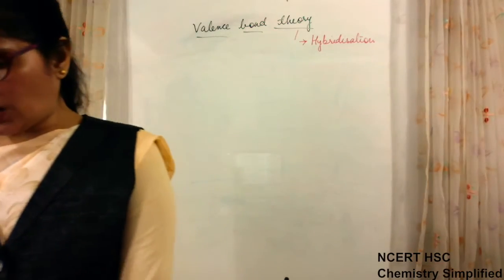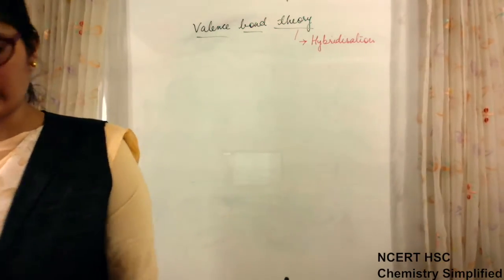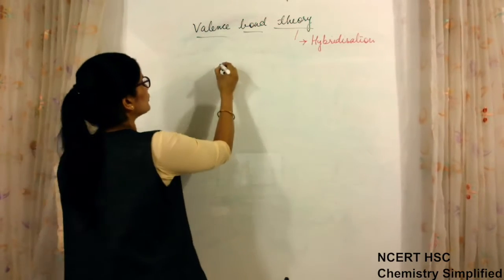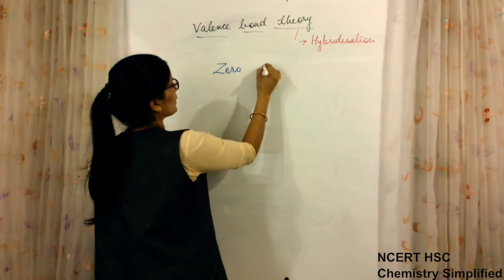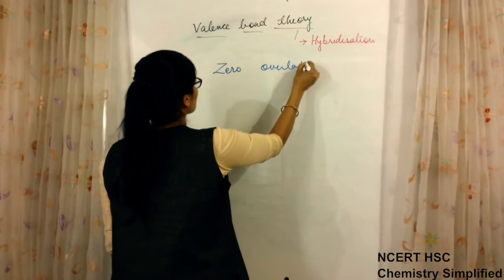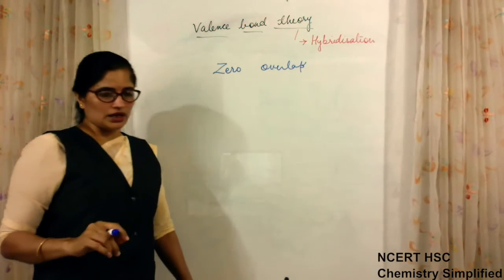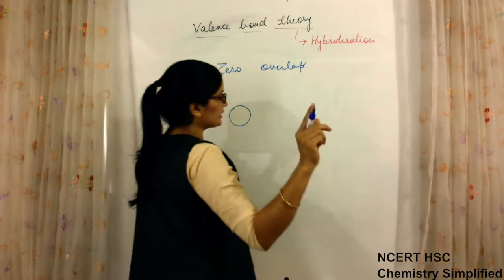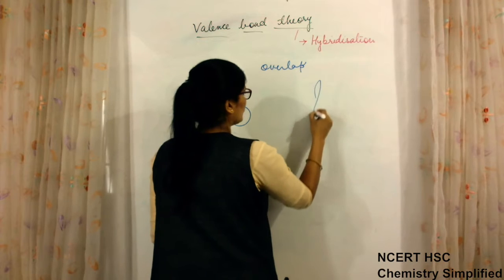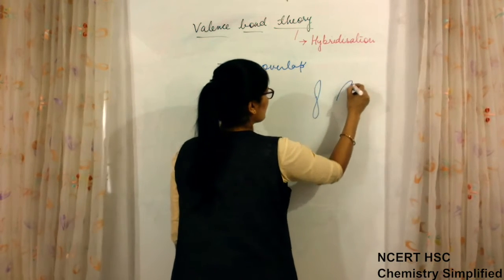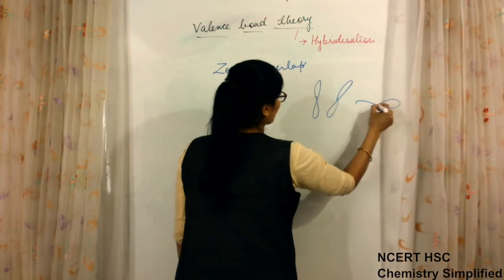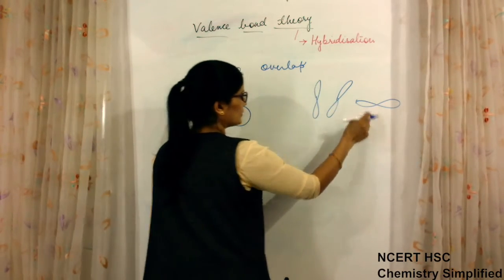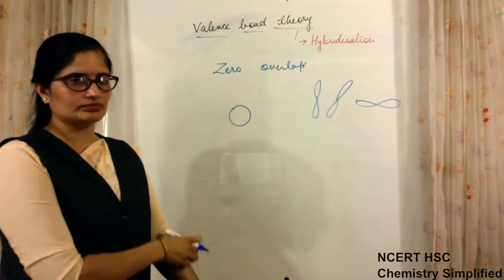Okay. Now positive and negative overlap is okay. One more type of overlap is there which is known as zero overlap. What is this zero overlap? Suppose I talk about the S orbital and we have three types of P. One is Px, one is Py and one is Pz. With the S orbital, only this P orbital can undergo overlapping.